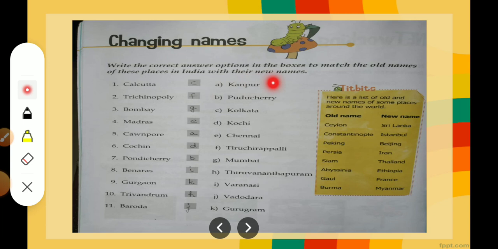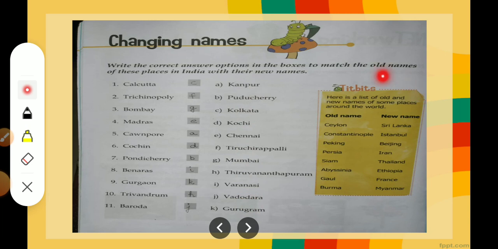Kanpur is known as Kanpur. Cochin is known as Kochi. Pondicherry is known as Puducherry. Banaras, Varanasi. Trivandrum is known as Thiruvananthapuram. Baroda is known as Vadodara, right? And Gurgaon is known as Gurugram. So these are the new names of these places and these are the old names, right? Now when we study social studies or when we give reference of these places, we use the new name.